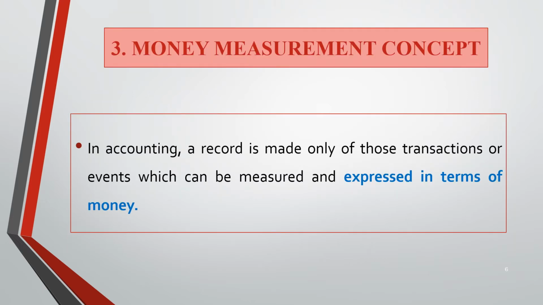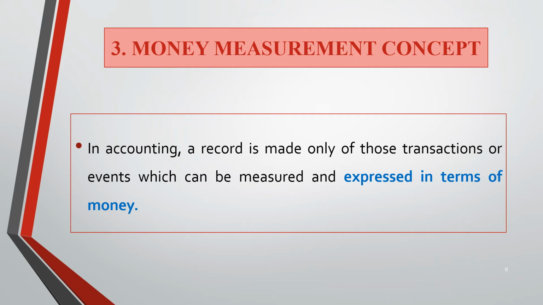The next important concept is the money measurement concept. Whatever happens, when we write accounts in the journal or ledger, even the trial balance and final accounts, it should be based on money value. Without money value, we are not supposed to write any transaction in the accounting system.